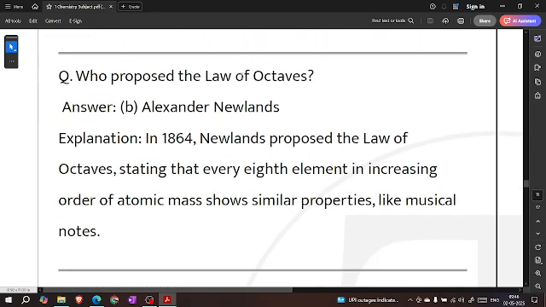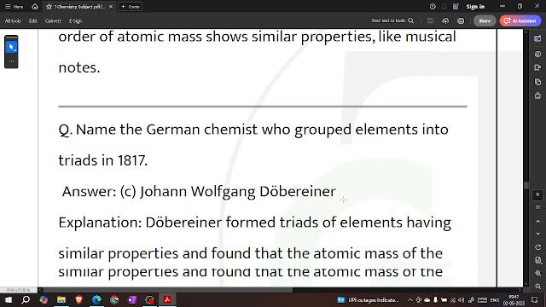Who proposed the law of octaves? Alexander Newlands. In 1864, Newlands proposed the law of octaves, stating that every eighth element in increasing order of atomic mass shows similar properties, like musical notes.